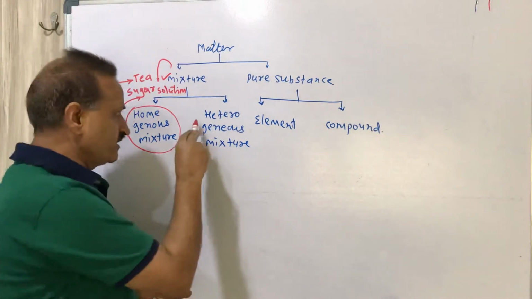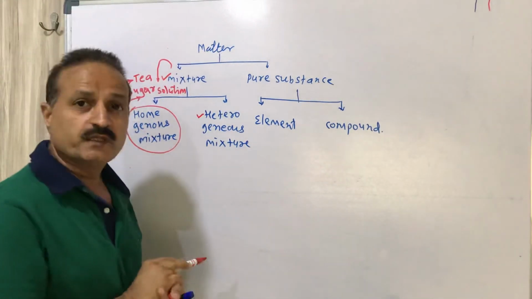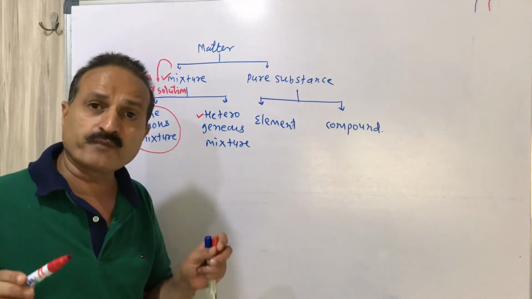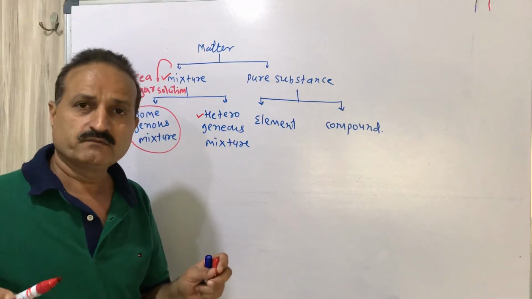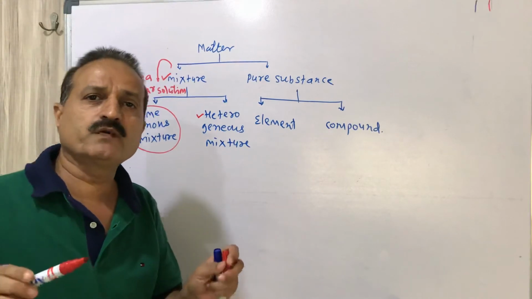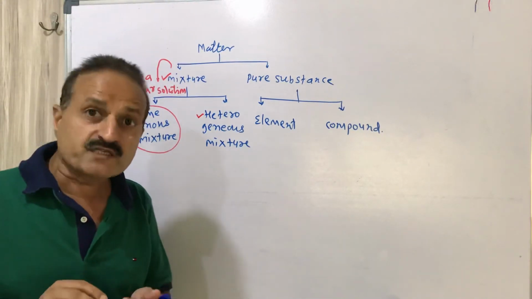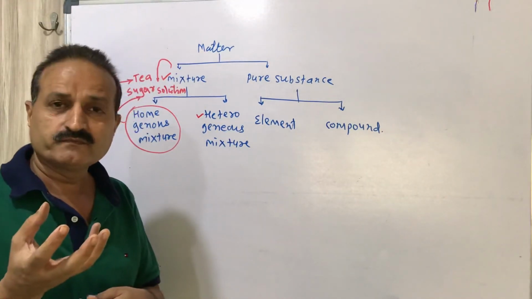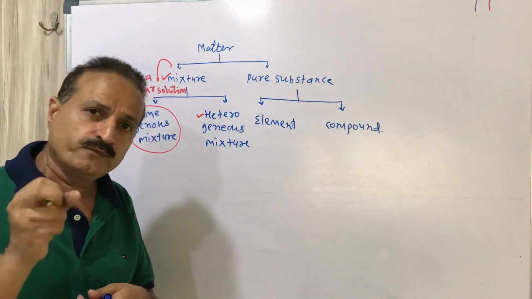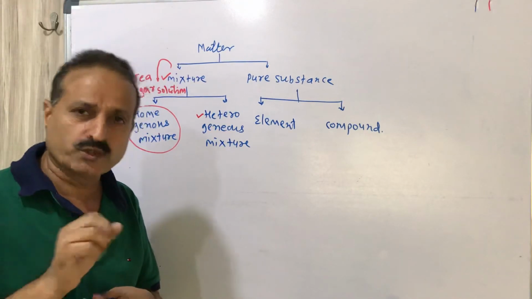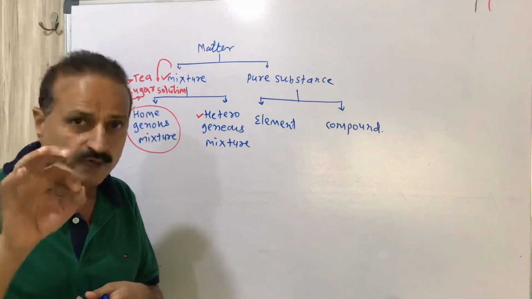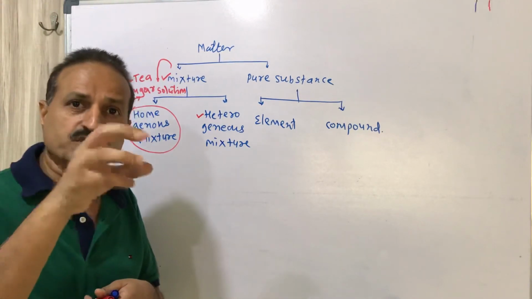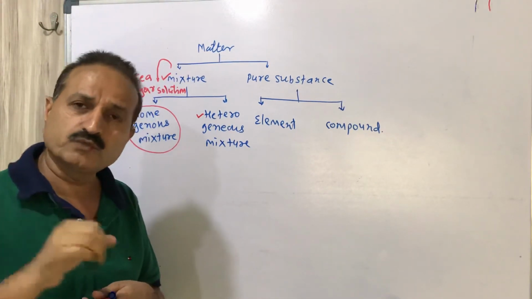While what is a heterogeneous mixture? The components are not completely mixed with each other. You can separately identify the components in the mixture. If you mix salt and sugar in solid form, you can clearly see that there is the salt, there is the sugar.